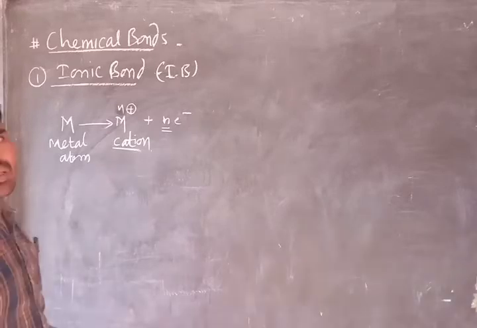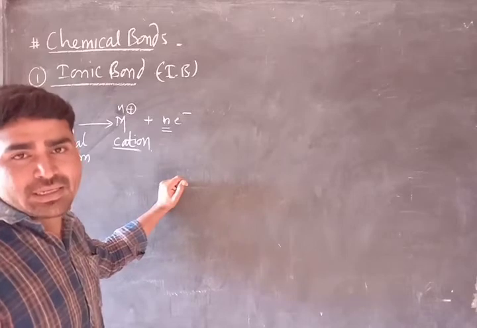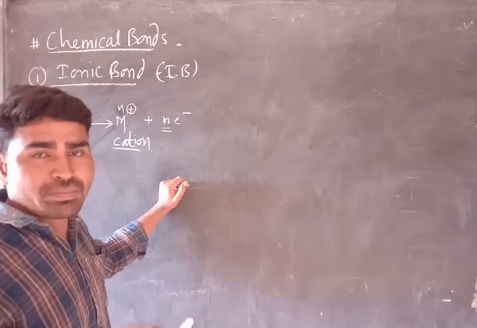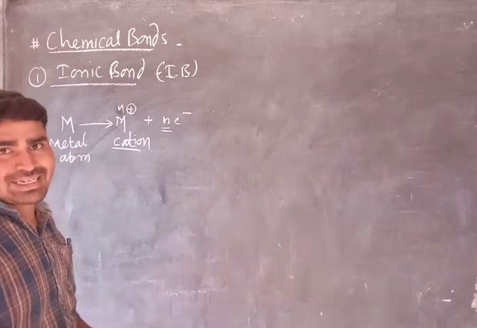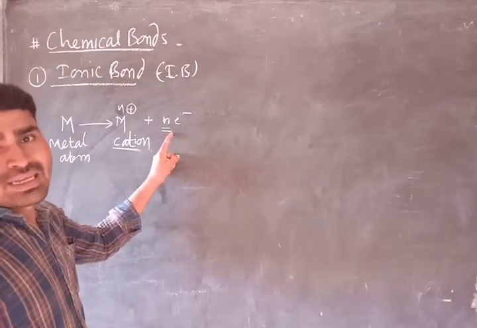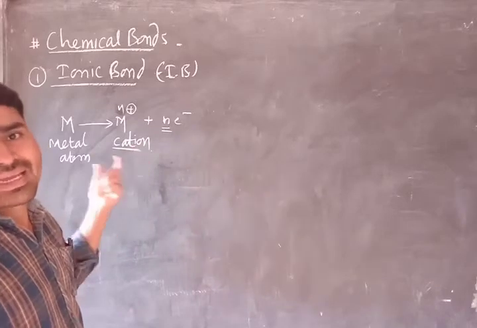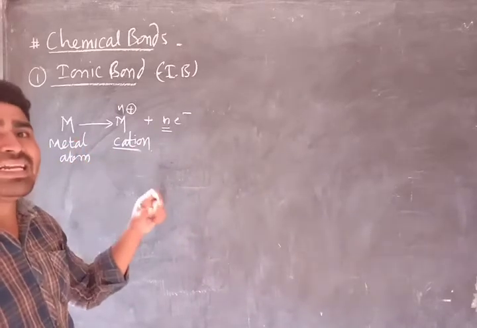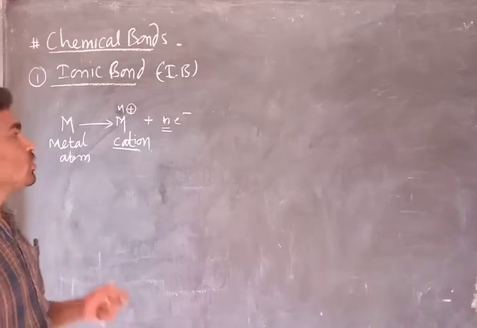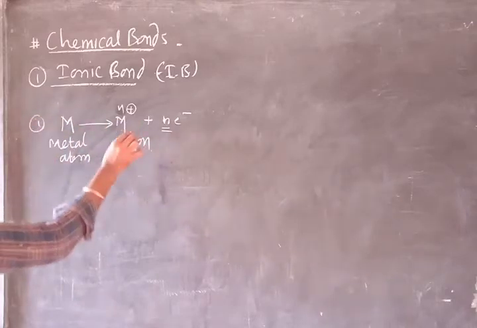Obviously to achieve a stable electronic configuration like inert gases or noble gases. So metal will lose as many electrons as will give it either 2 or 8 electrons in its valence shell. In this way, in the first case, metal will form a cation.